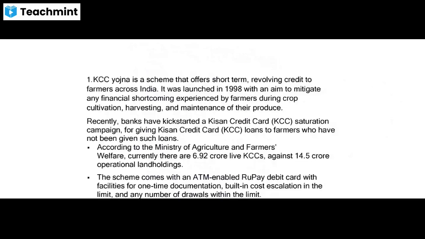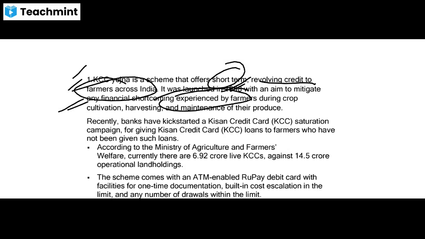First of all, Kisan Credit Card Yojana is a scheme that offers short-term revolving credit to farmers across India. It was launched in 1998. What is the aim of this Yojana? It is to mitigate any financial shortcoming experienced by farmers during crop cultivation, harvesting, and maintenance of their produce.